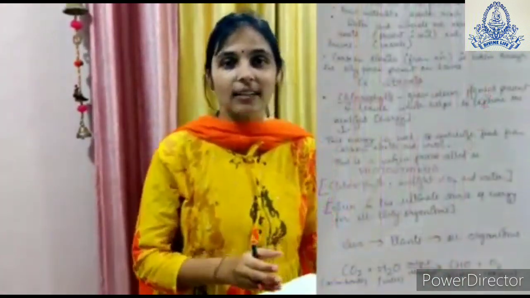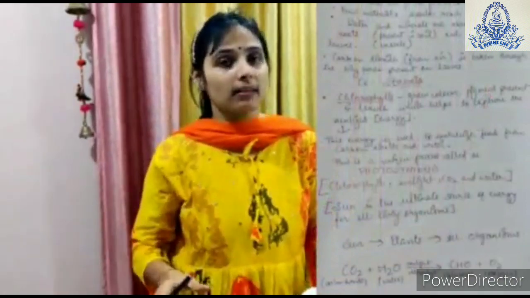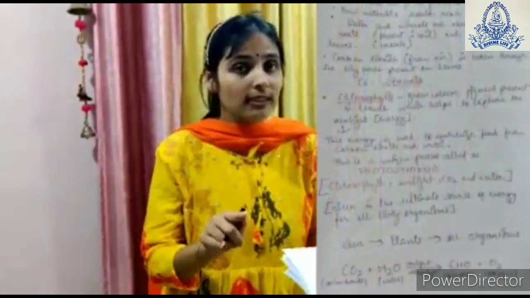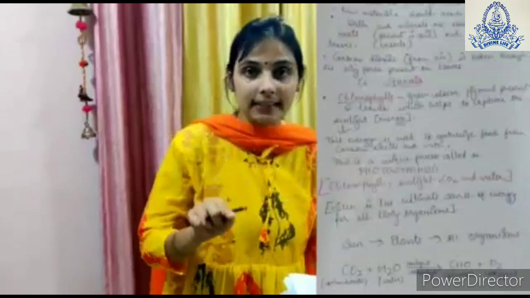Only green plants are autotrophic in nature, and they follow a unique process known as photosynthesis to make their food. So now we will learn the process. We know that leaves are the food factory of the plant. That means photosynthesis has to occur in the leaves only.